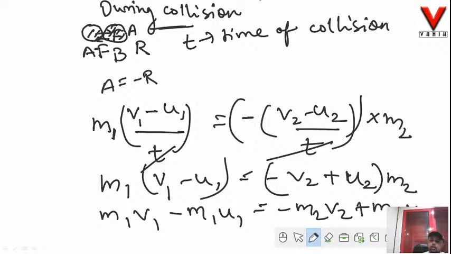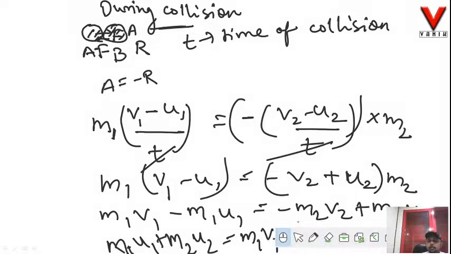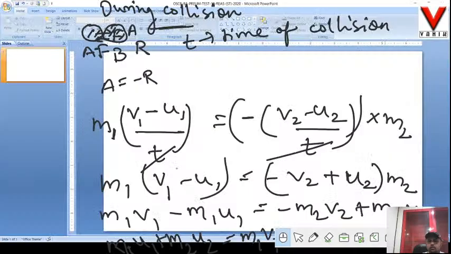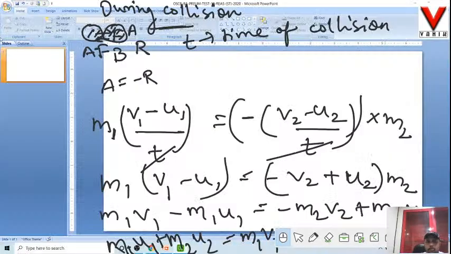Now I'll take all u terms to one side and all v terms to the other side. In the left hand side I'll have all u terms, and in the right hand side I'll take all v terms.